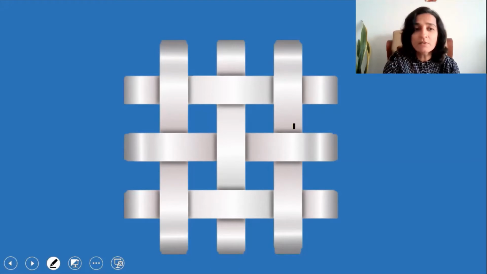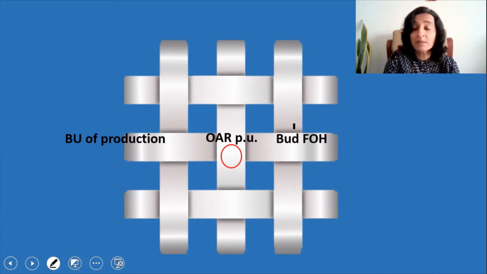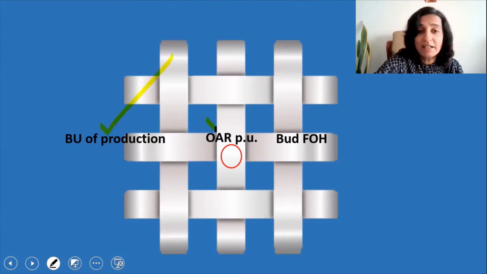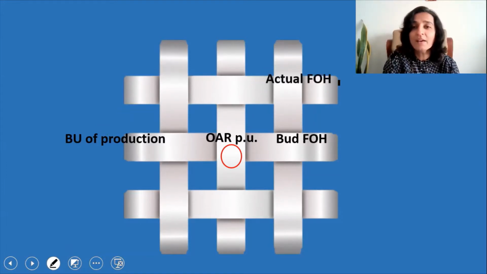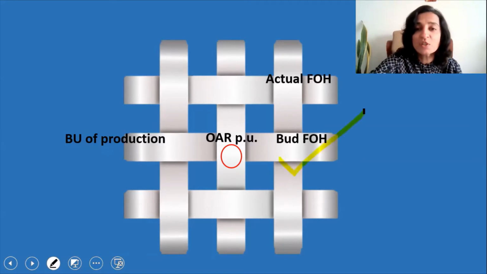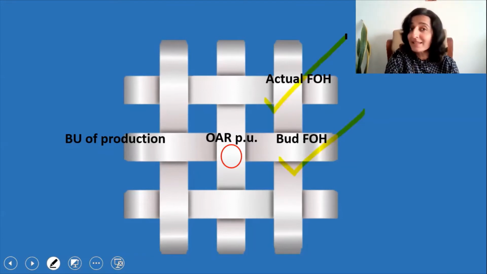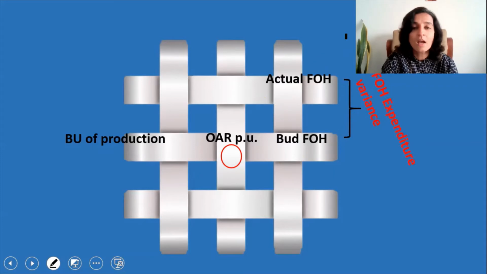Now we will do the very same example with the magic grid. So this is the grid that I was talking about. Now in the middle row, we have budgeted units of production, OAR per unit, and the budgeted fixed overheads. Now we all know that the budgeted units of production multiplied by the OAR per unit is the budgeted fixed overheads. So that is a relation that exists in that row. Now we have the actual fixed overheads on the top right, and we know that budgeted fixed overheads minus actual fixed overheads is expenditure variance. On the bottom row, we have the actual units of production.